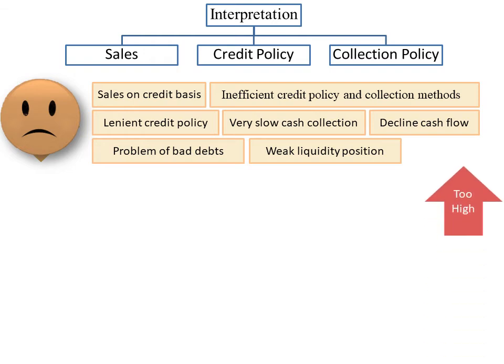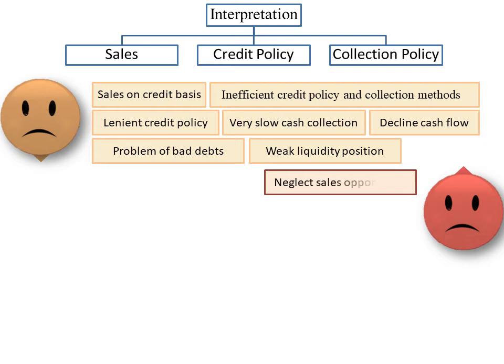Whereas if firm's ratio is too high, it is also not recommended because it shows that the firm has neglected sales opportunities from the customers with low creditworthiness. It also shows that firm's credit policy is very strict, where firm extends credit sales only to the high quality customers with very good creditworthiness.